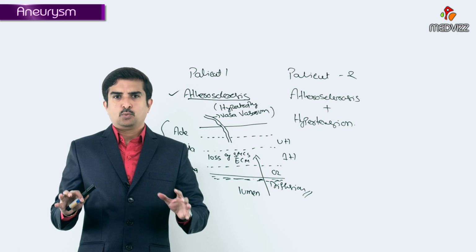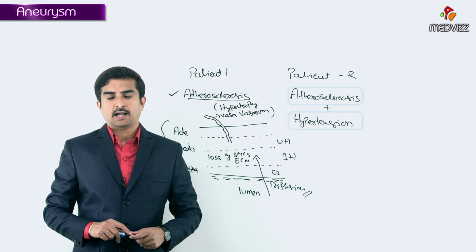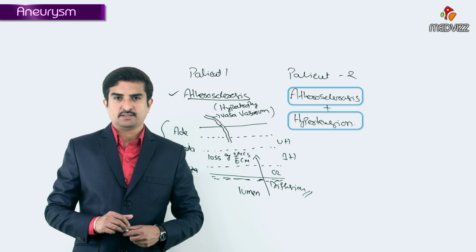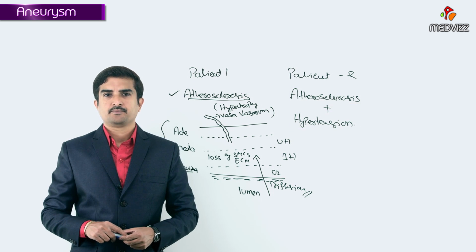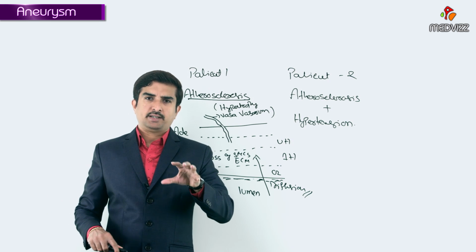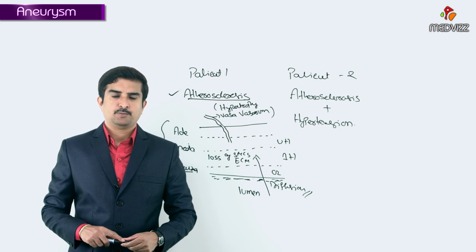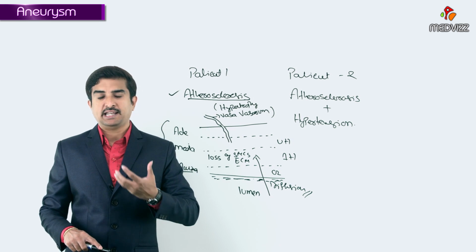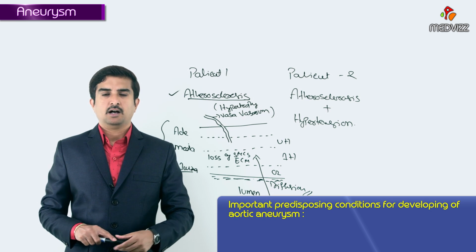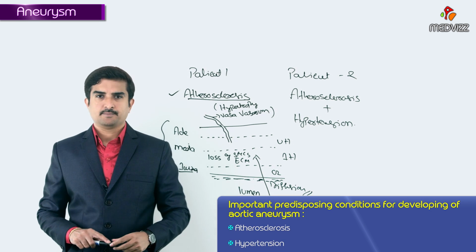Here we need to talk about what is the role of hypertension as well as atherosclerosis in the development of aneurysms. So there are two important predisposing conditions for the development of aortic aneurysms especially, atherosclerosis and hypertension.